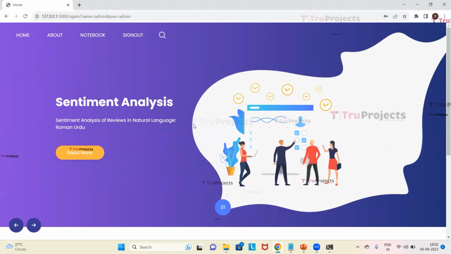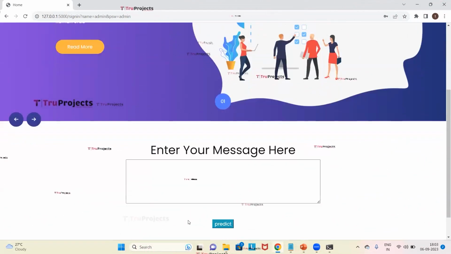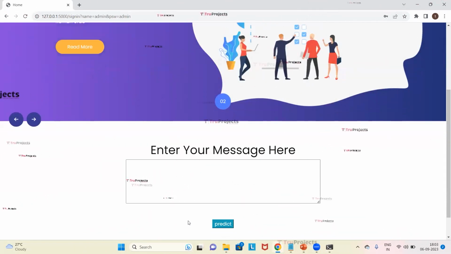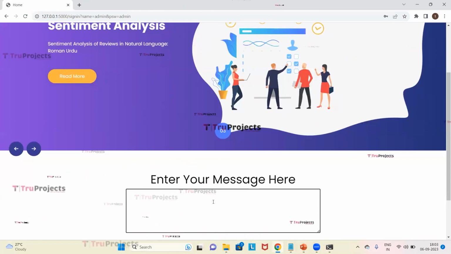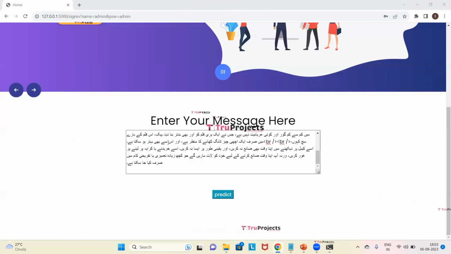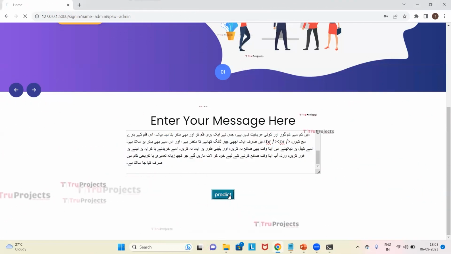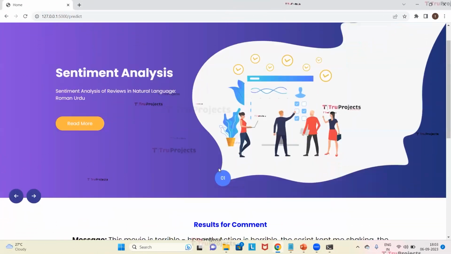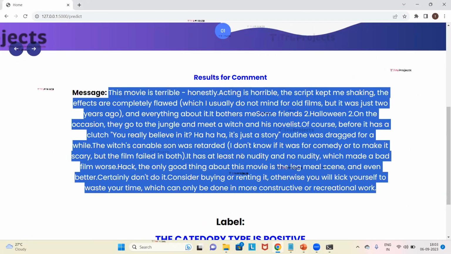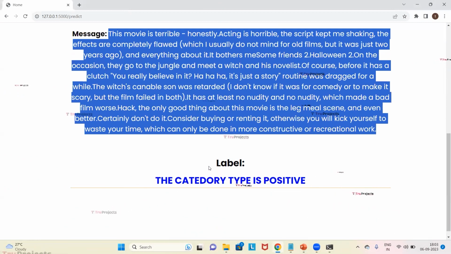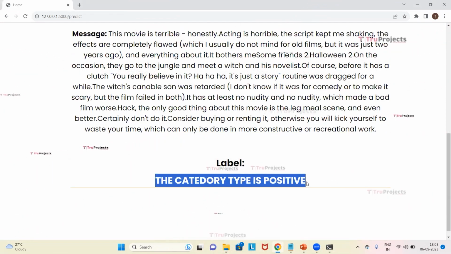So this has redirected to the home page where I need to enter the message here, then click on Predict. After that, the message will be predicted and translated into English. So first here I will enter the message. So I entered the message here. Now I will click Predict. So the message is converted into English, which means it is translated into English. Then it has predicted the label of that particular message, which is that the category type is positive.